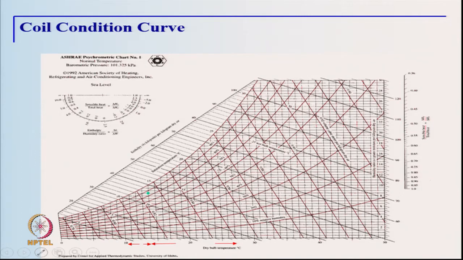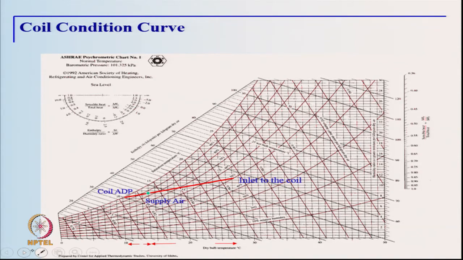So, what happens over the coil is of interest, and therefore, we define the process when the air flows over a coil, and that process is called coil condition curve. So, this is basically showing cooling and dehumidification which is happening over the coil. The air is entering at this particular point on the psychrometric chart, and then the air is being supplied at this particular condition which is shown here on the psychrometric chart. So, this is called the supply air condition.